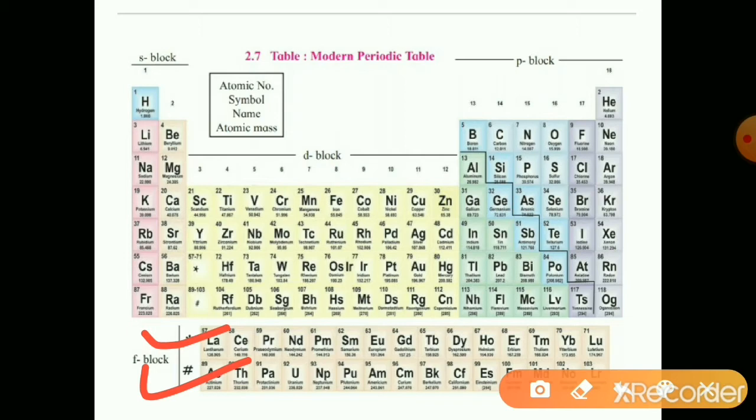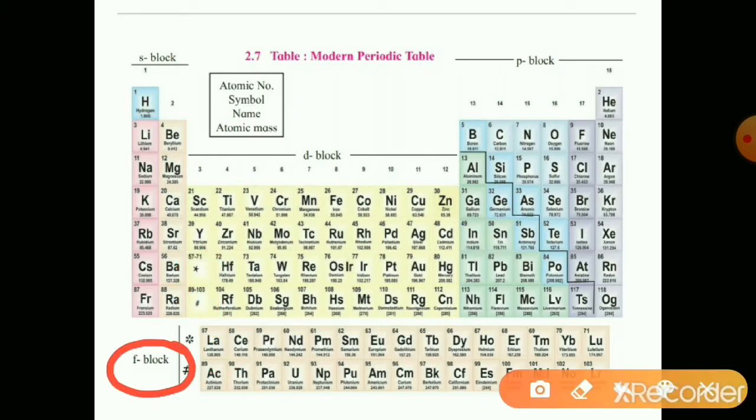Lanthanides are part of the sixth period, but we can't accommodate them in this small place, as the structure of the periodic table gets disturbed. So to preserve its structure, these two sets of elements are placed at the bottom. Actinides are part of the seventh period. These elements are called the F block elements.